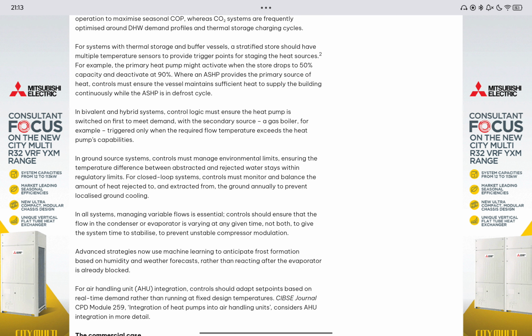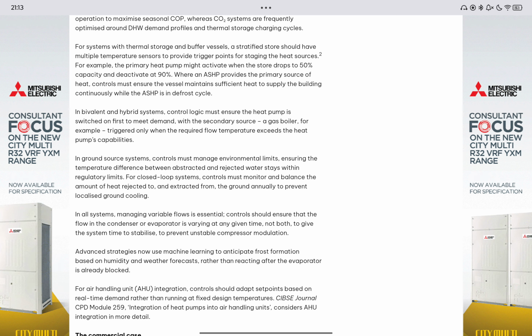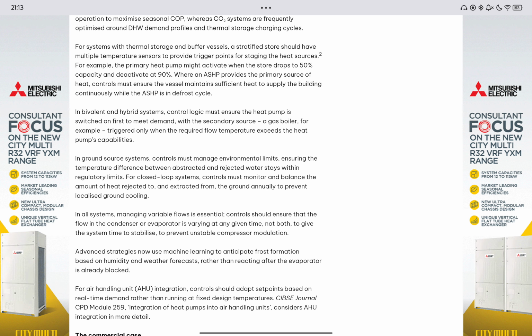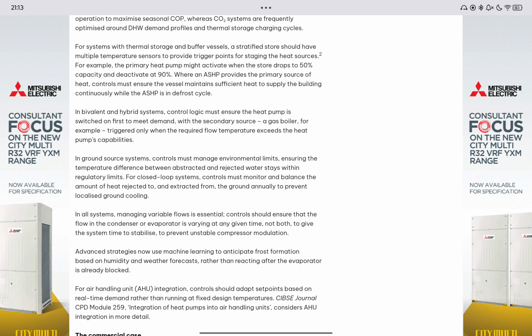For systems with thermal storage and buffer vessels, a stratified store should have multiple temperature sensors to provide trigger points for staging the heat sources. For example, the primary heat pump might activate when the store drops to 50% capacity and deactivate at 90%, whereas an air source heat pump provides the primary source of heat.